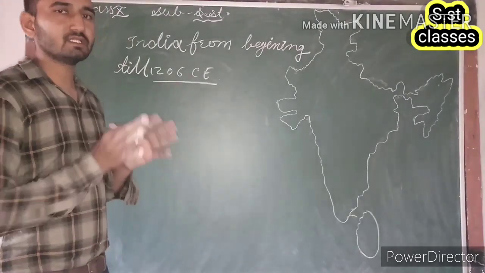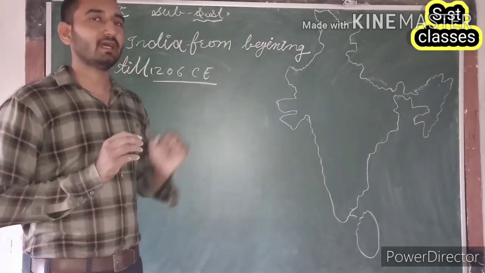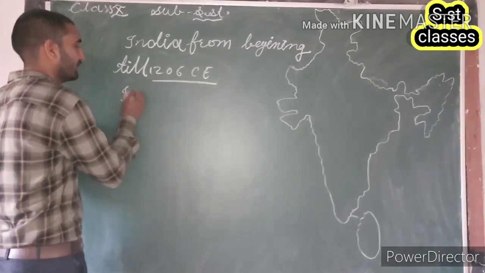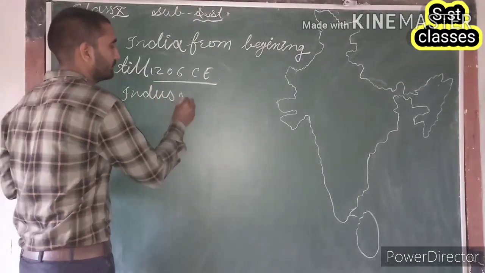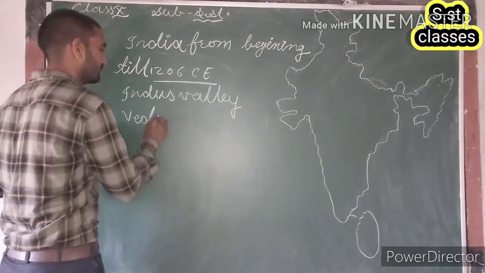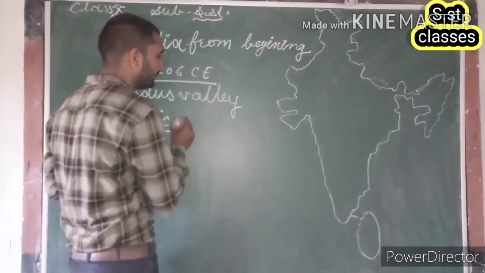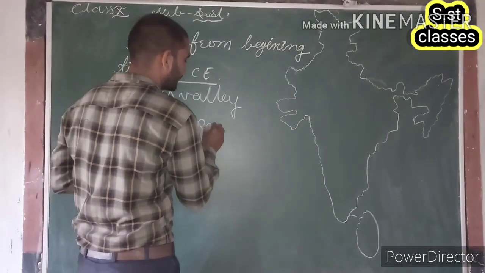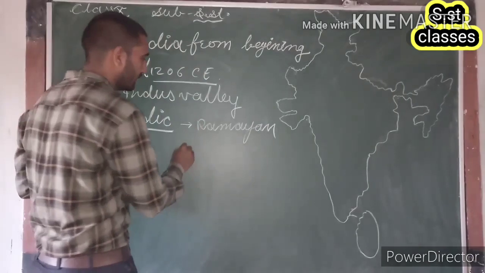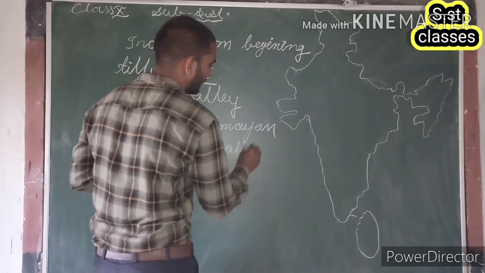All these things present one thing in front of us, and that is we had a great past. The past which was at the time of the Indus Valley civilization. After that, the Vedic civilization. After that, the Mahakavya period, meaning the period of Ramayana and Mahabharata.